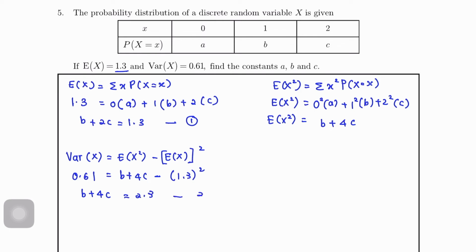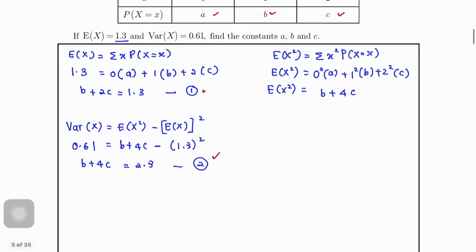So, second equation. Okay, so, kalau tengok pada soalan, we have 3 unknown, A, B and C. That means we need to have at least 3 equations. But then we only have 2 equations baru. So, mana dapat lagi satu? Kita akan tambahkanlah semua ni. Okay. So, kita tahu yang ni memang wajib untuk PDF. So, probability, hasil tambah probability mesti dapat 1. That means A plus B plus C equals to 1. Okay. This is our third equation.